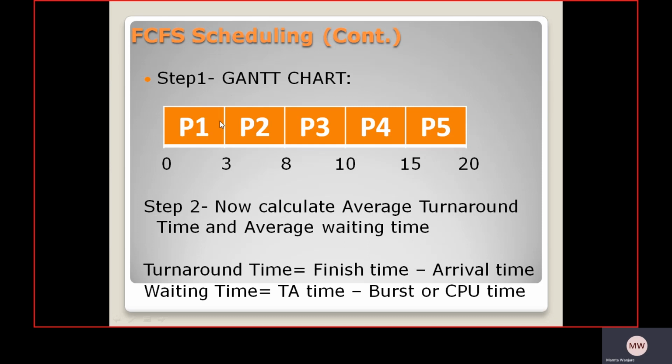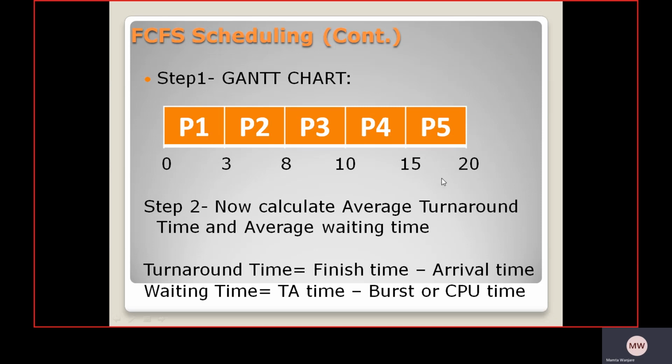So whenever you draw the Gantt chart, first process P1 comes because its arrival time is mentioned here as 0. Its processing time is 3. So P1 runs from 0 to 3. Then P2 is there. Its processing time is 5, so 3 plus 5 is 8. Then P3, then P4, P5. So the total of that is 20.